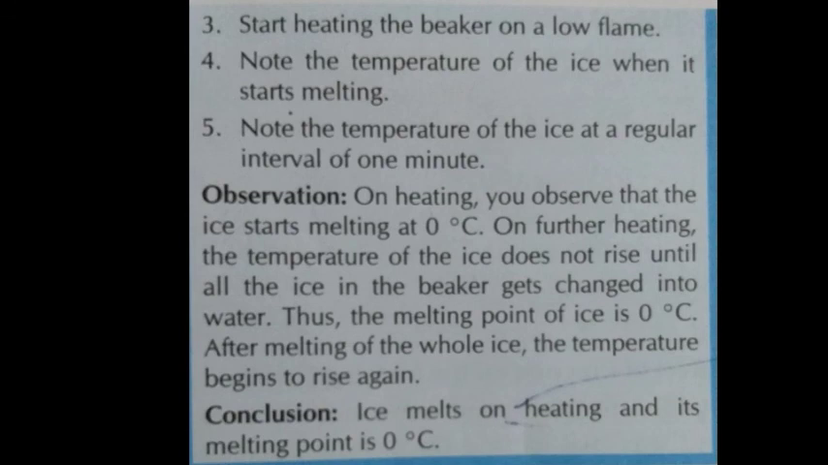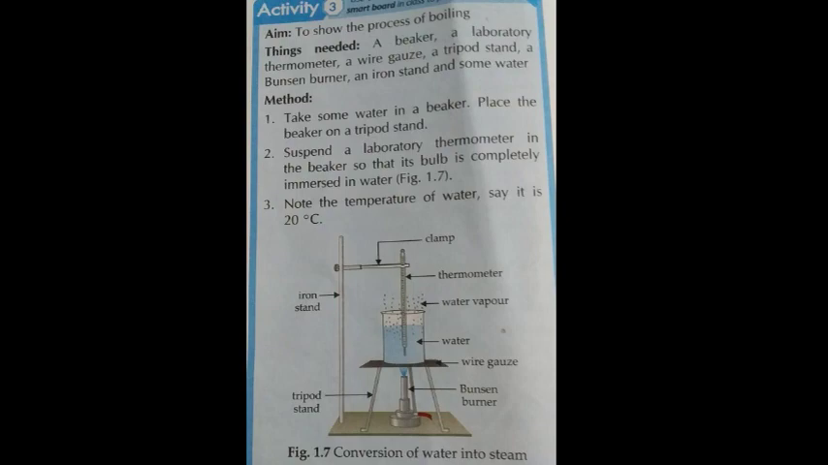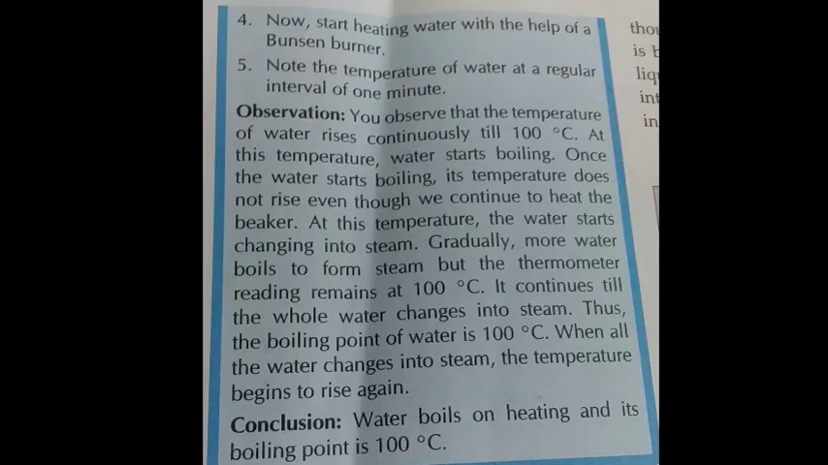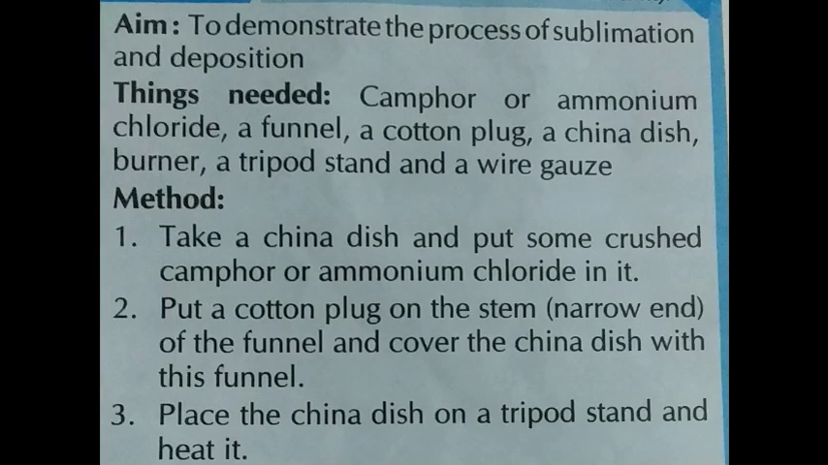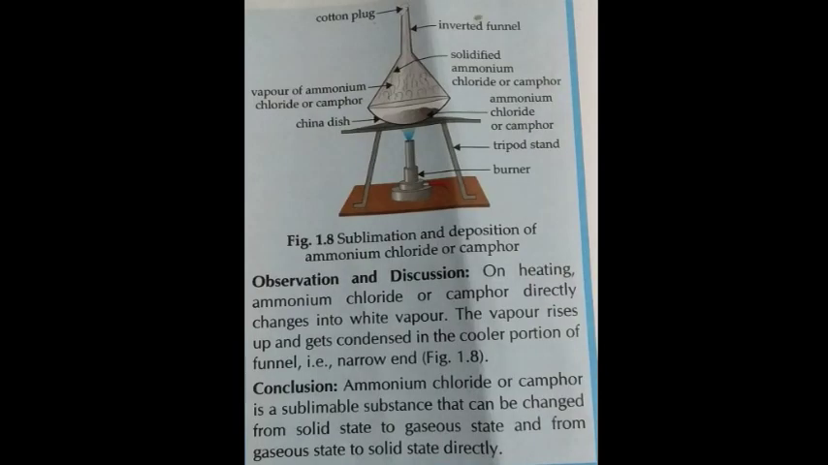Now this is the activity which is showing the process of melting. This is the complete activity. Now this activity is for the process of boiling. So this is the complete activity for the process of boiling. Now this is the activity which is showing the process of sublimation and deposition. Now these are the factors affecting rate of evaporation.